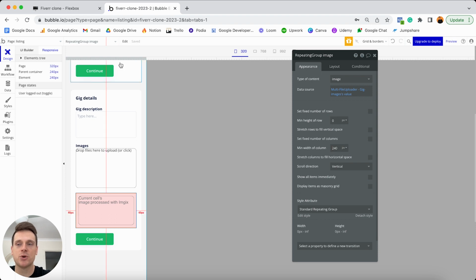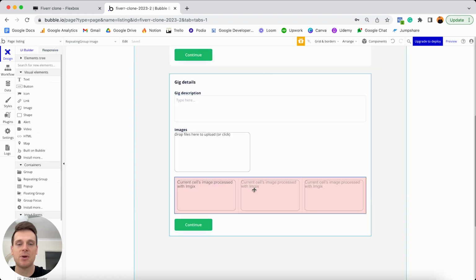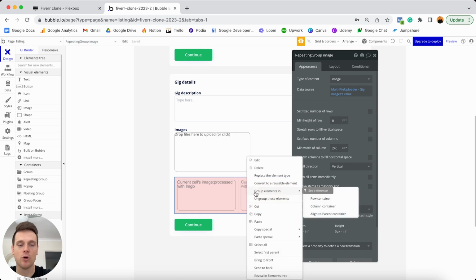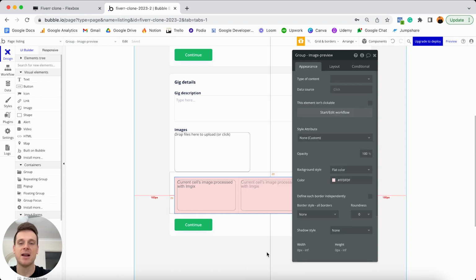What we will need to do now though is jump back to our UI builder, because as I mentioned, we're going to need to create a way to actually hide this red group and only display it whenever a user has uploaded some images that they want to preview. So if I double click on my repeating group, what I want to do is select the red group that this sits within. In order to do that, I'm going to right click on my repeating group and select its first parent. Because the repeating group sits within our red group, the red group is taking care of the repeating group, which is why it's known as the parent.